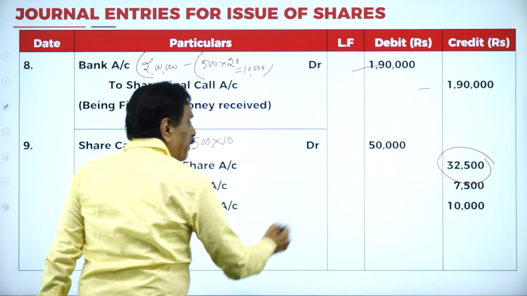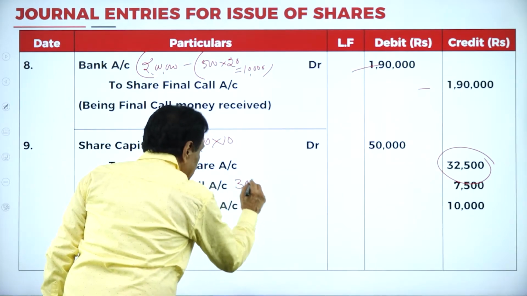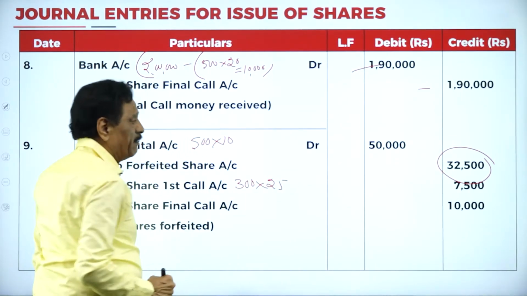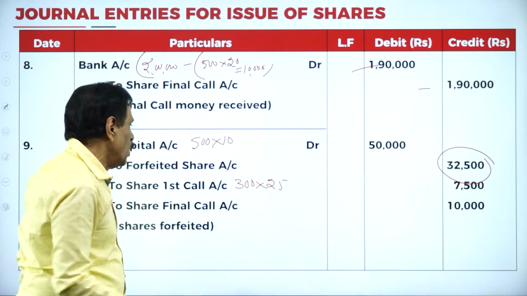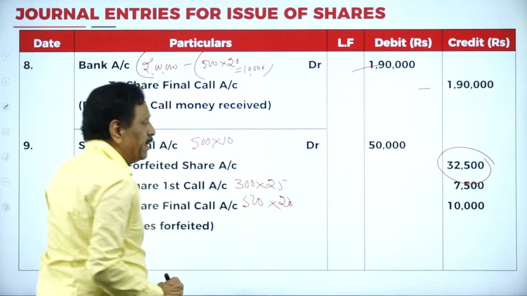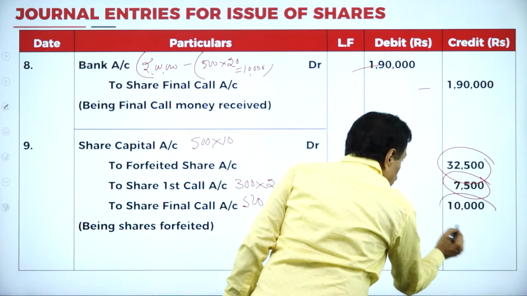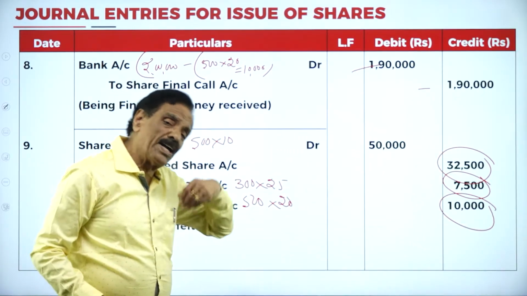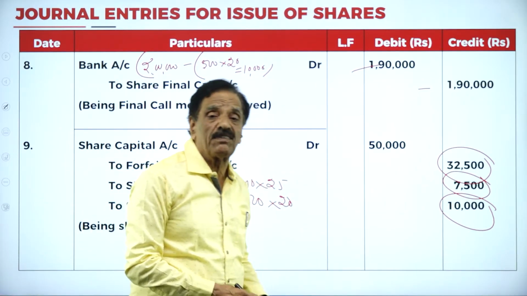Now, Kumuda fails to pay the first call. On how many shares? 300 into 25, 7,500 she fails to pay. Whereas in the final call, both have failed. 500 into 20, 10,000, both the parties fail. This is failed by Kumuda. Both the parties have failed. How much already received? 32,500. This goes in favor of the company.